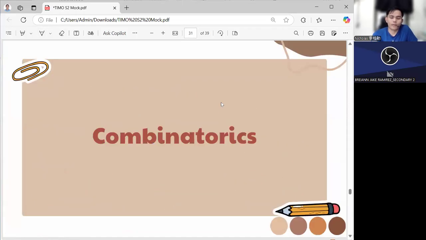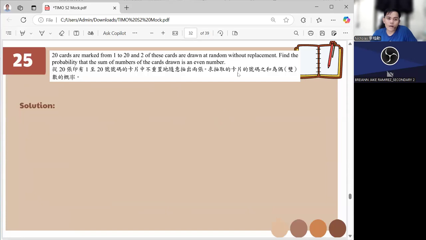So last category, which is the combinatorics. We have 20 cards marked from 1 to 20. 2 of these cards are drawn without replacement. Find the probability that the sum of the cards drawn is an even number. So how are we going to get an even number? To get even,